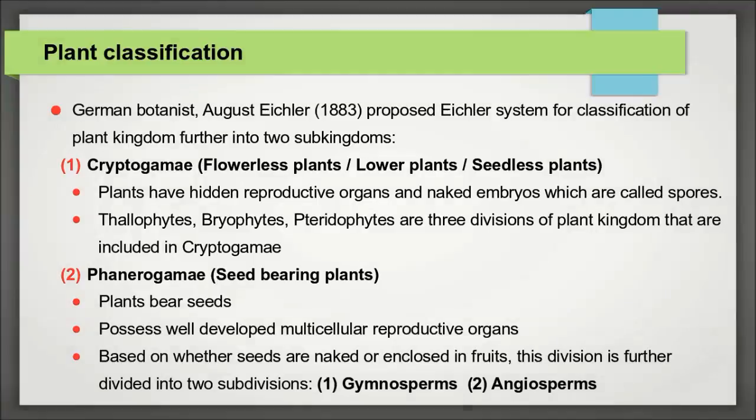Number 2. Phanerogamy, that is seed bearing plants. These plants bear seeds and they possess well-developed multicellular reproductive organs. Based on whether seeds are naked or enclosed, this division is further divided into two subdivisions. Number 1. Gymnosperms. Number 2. Angiosperms.